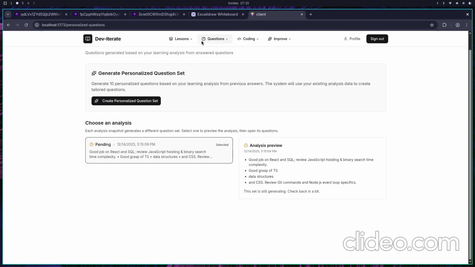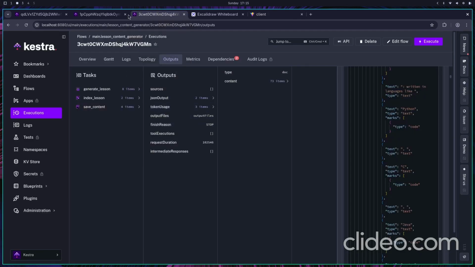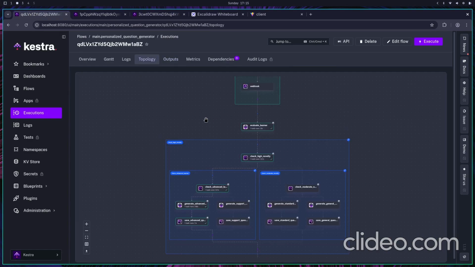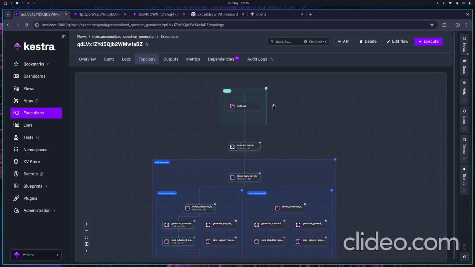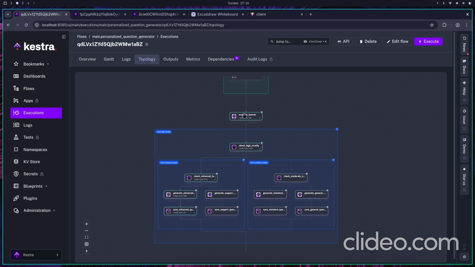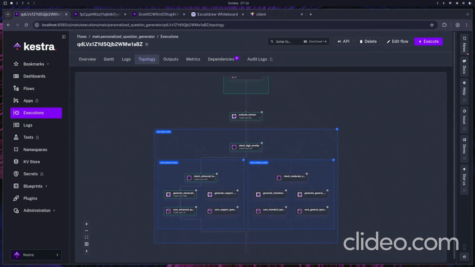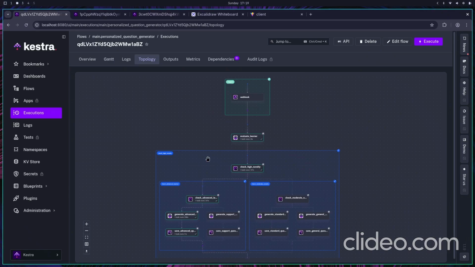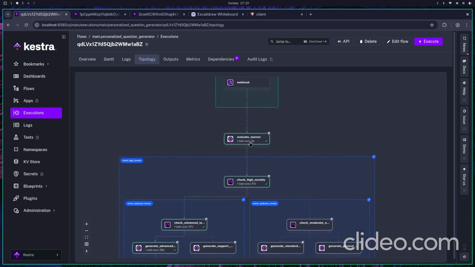We still have got analysis going on, but till it happens, let me show you what it actually does. This is one that was executed before. So what this workflow does is it takes the questions and the analysis and then it evaluates the learner. As I mentioned about a job that annotates the learner's performance, this essentially takes in the annotations via the webhook trigger and generates a novelty score via an agent.